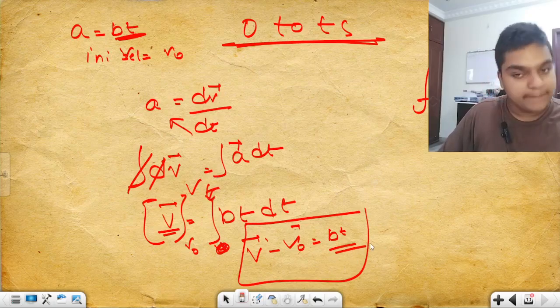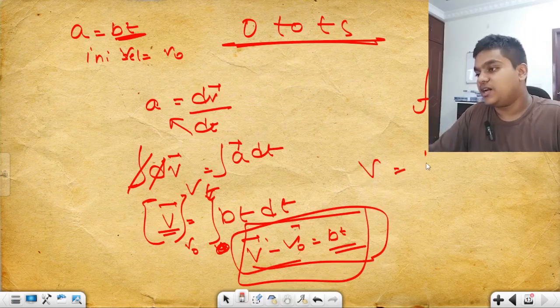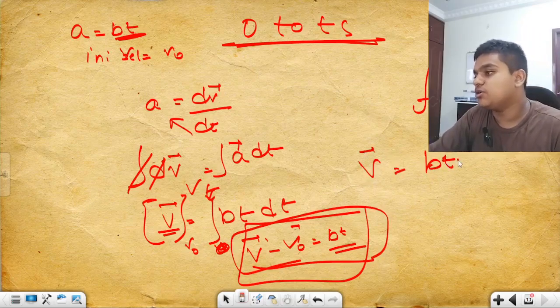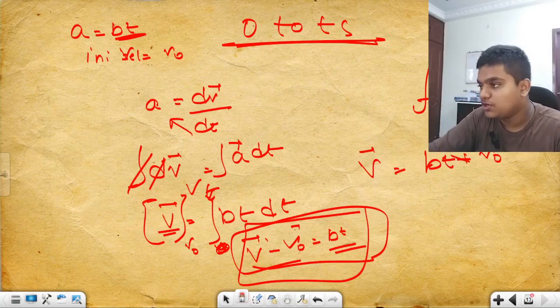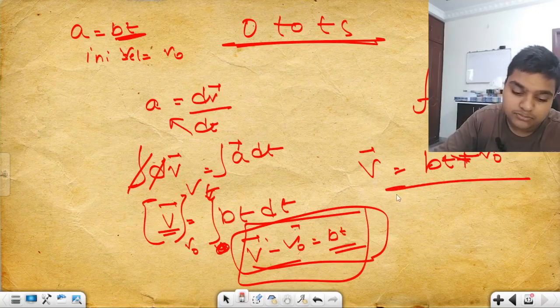Then v minus v naught is equal to bt, if you solve that. So v is equal to bt plus v naught.